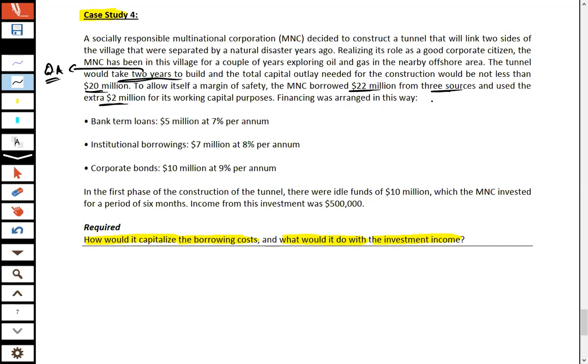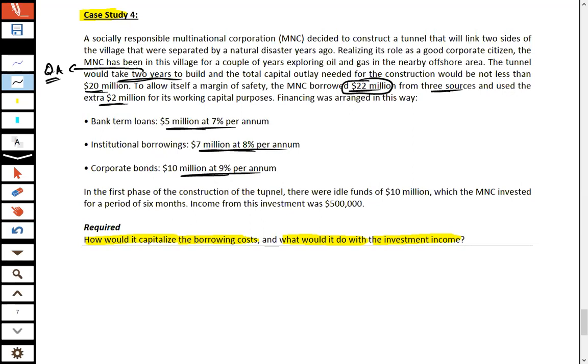Financing was arranged in this way: bank term loan 5 million at 7%; second source is 7 million at 8%, that is institutional borrowing; and 10 million at 9% per annum from a corporate bond. By issuing corporate bonds, normally we call it loan notes or debentures or term finance certificates.